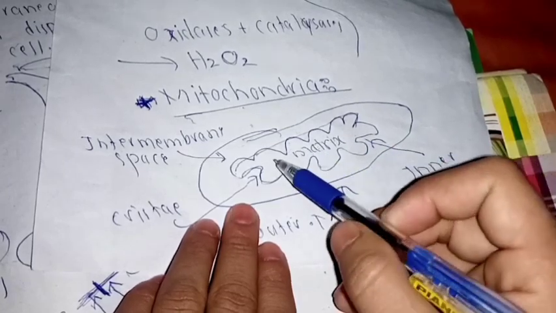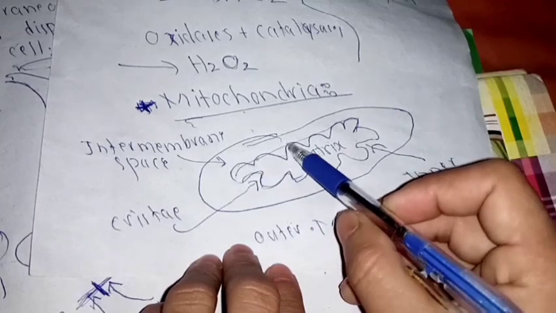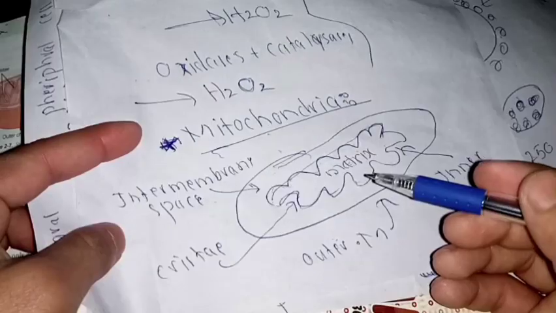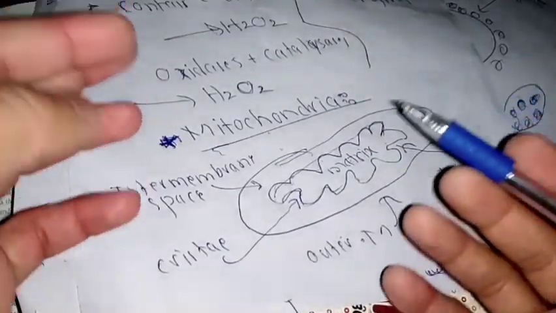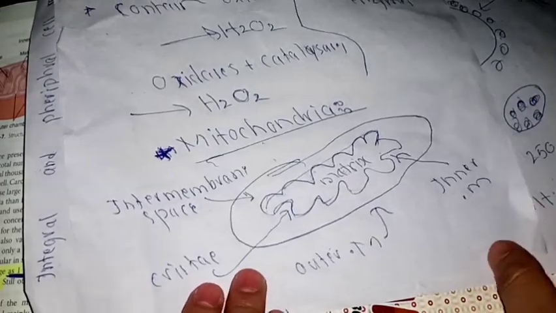The enzymes which are necessary for the electron transport chain are present in these shelf-like cristae of the inner membrane. So this is the structure of the mitochondria. So what is the function of the mitochondria? The function will be discussed in the upcoming discussion, but we will take an overview.